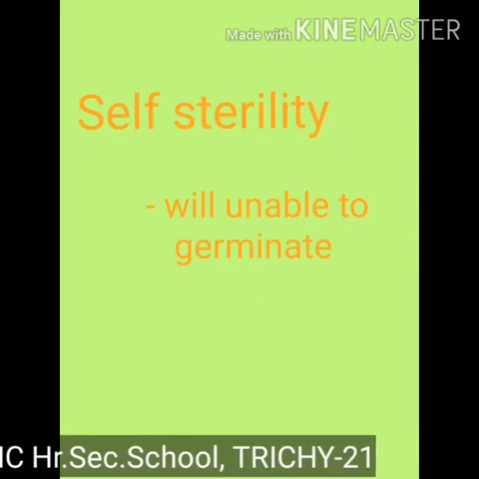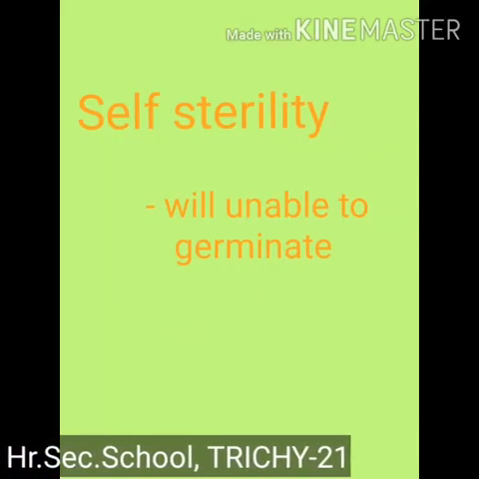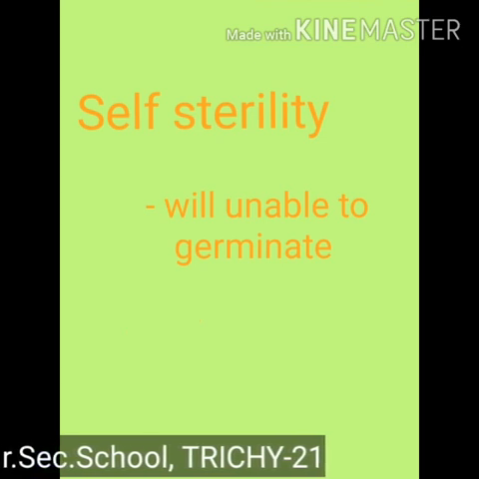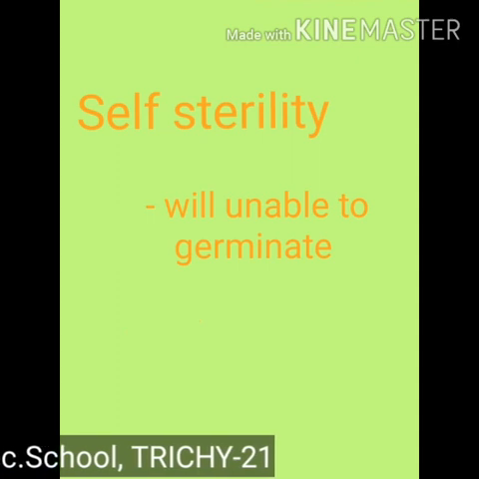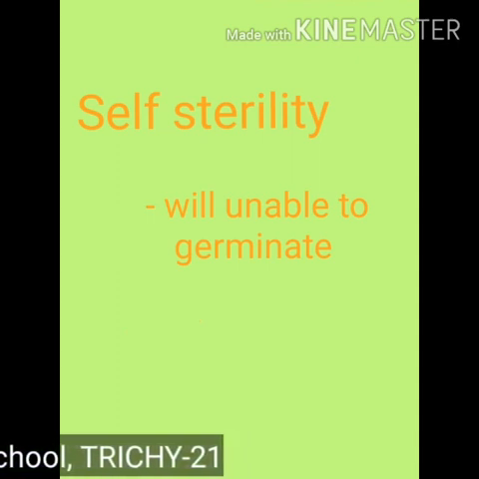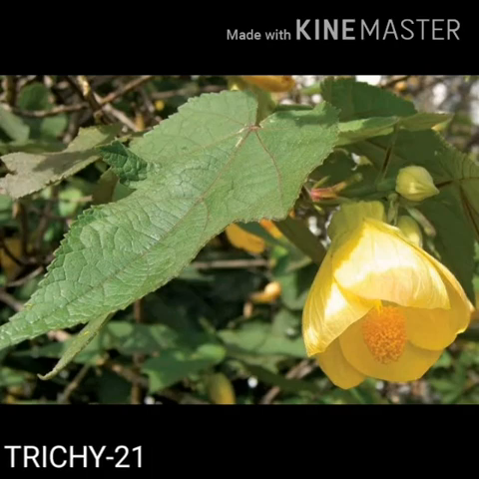Self-sterility or self-incompatibility. In some plants, when the pollen grains of a flower reach the stigma of the same flower, they are unable to germinate or are prevented from germinating on its own stigma. Example: Abutilon. It is a genetic mechanism.